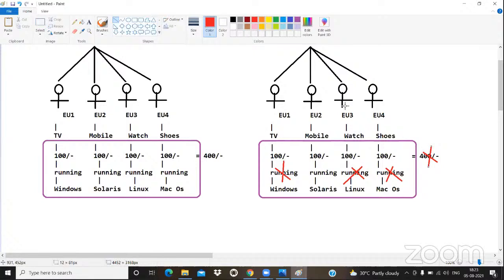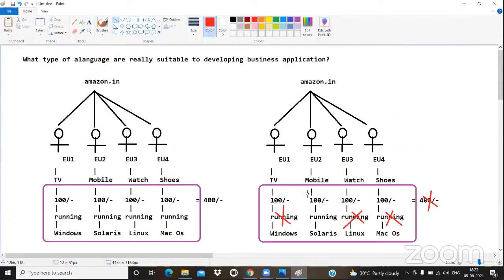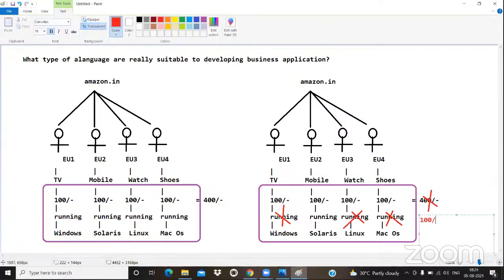The reason is these 3 people are unable to book the product. Why are these people unable to book the product? The reason is that the Amazon.in application is not running in all OS, only running in what? Solaris. That means only end user 2 is going to book the product like a mobile. On top of end user 2, Amazon.in will get a profit of 100 rupees.